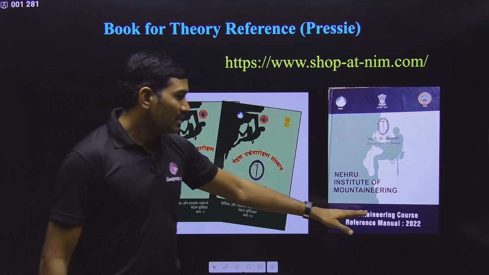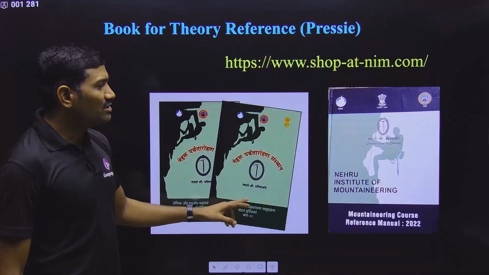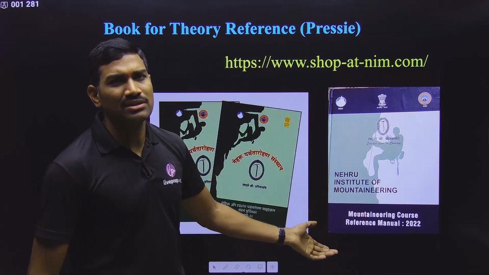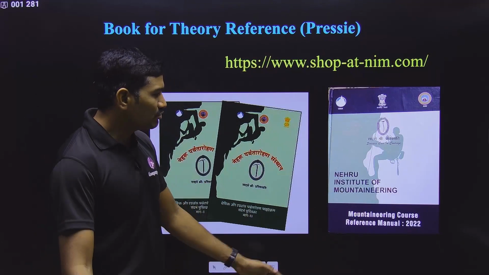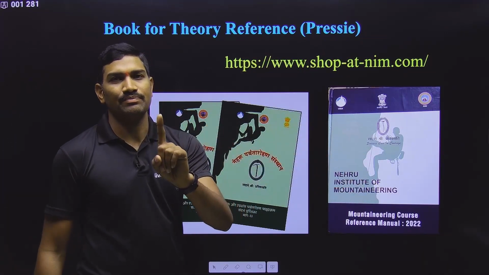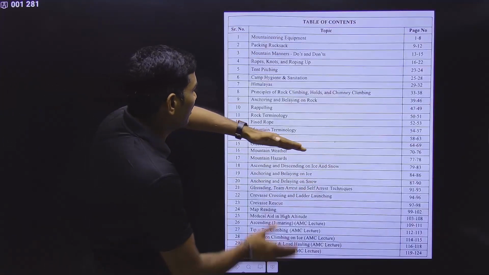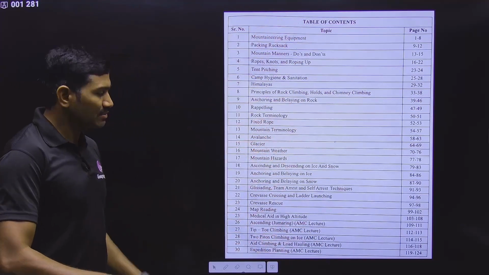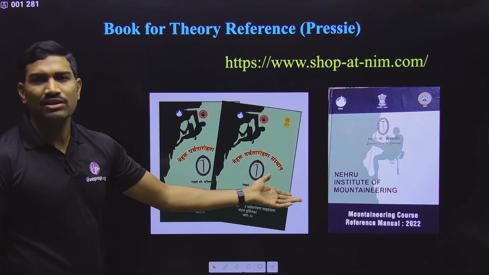Copyrights are with Nehru Institute of Mountaineering, and you can purchase this online. The cost, I think, was approximately 330 rupees when I purchased it. When you are purchasing, it may have slightly increased, so please observe carefully. The English version is a complete single book. But for the Hindi version, the same thing is made into two parts. Part 1 has some chapters, part 2 has the remaining chapters. Whichever is comfortable for you, you can purchase that.